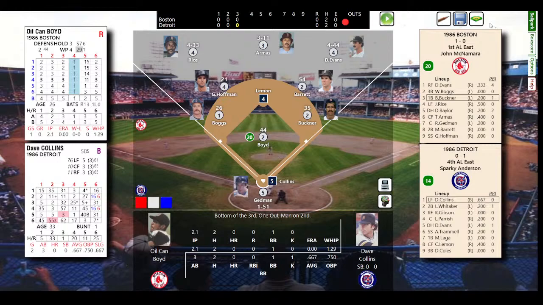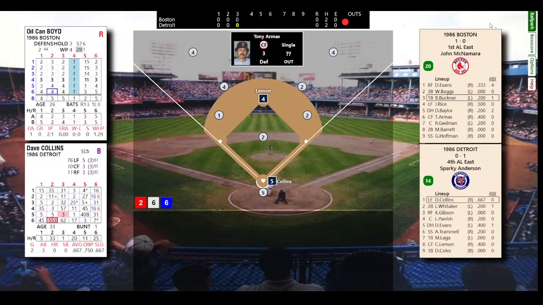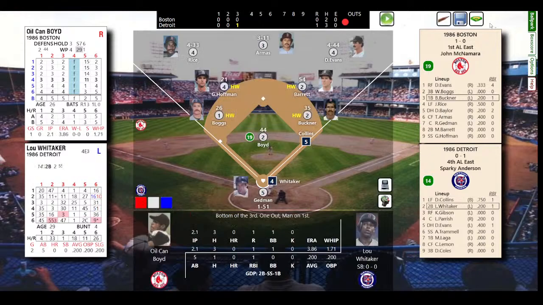So here's Dave Collins. He walked his first time up, top of the order. Fly ball center field. Armas on the move. Can he get there in time? Doesn't have great range. And it's going to fall in. Lemon with his speed should score, and he does. And the Tigers go up 1-0. 1 out, man on first. If Dave Henderson's out there, maybe that's an out. So 1 down for Whitaker.